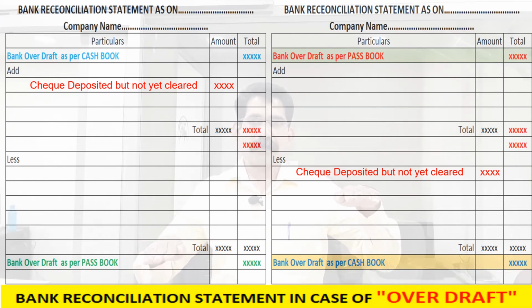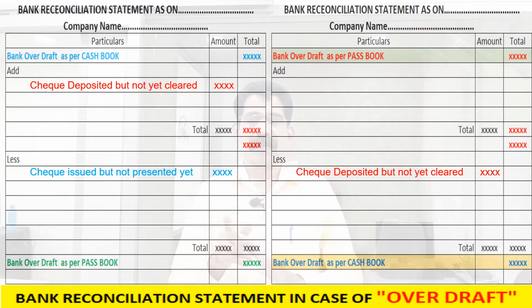Now we are based on cash book. In cash book our overdraft is increased and the passbook overdraft is decreased. What should we do? The increased amount is to be decreased, so minus in cash book. Now cash book and passbook are balanced.